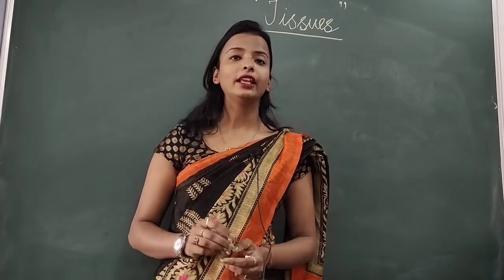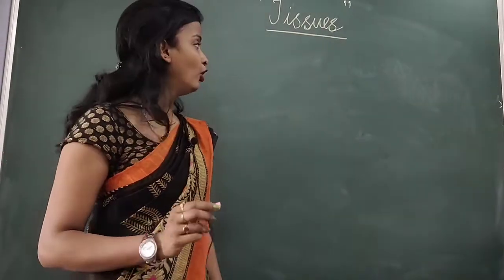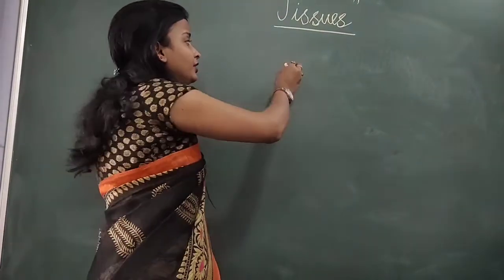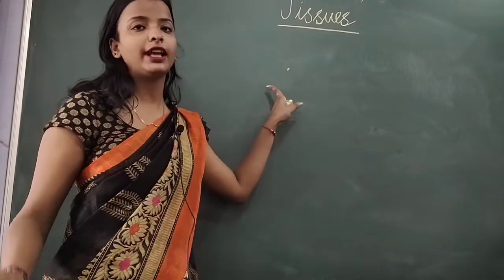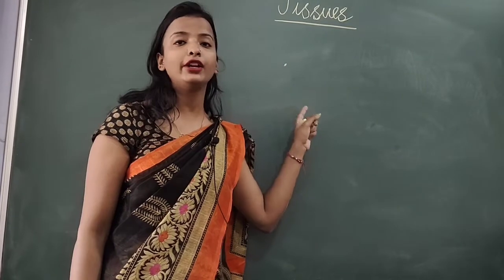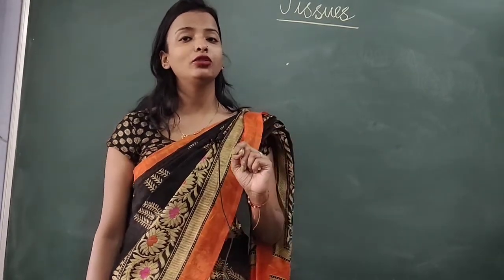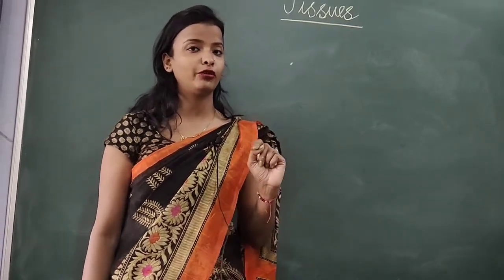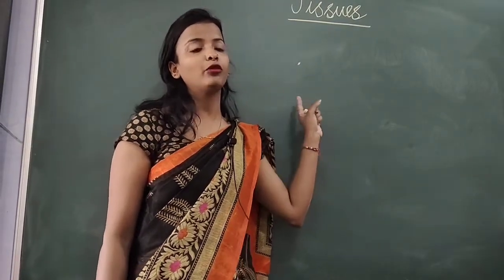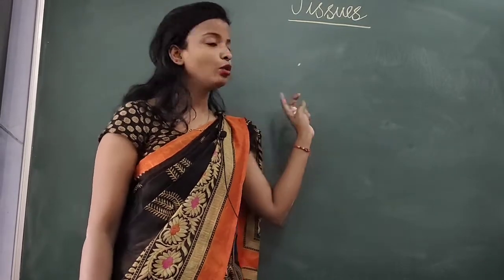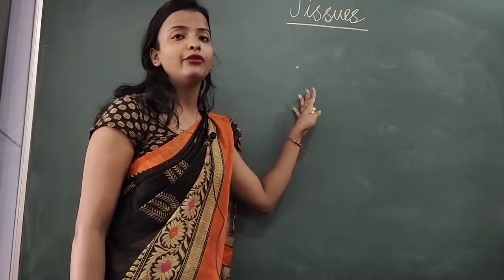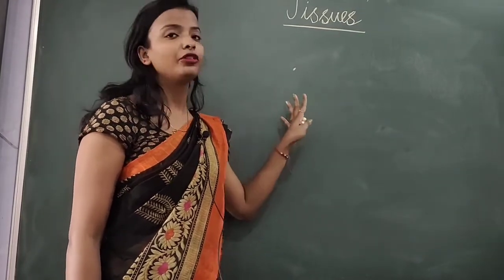Cells are the basic minute structure of the body, the smallest substance present in our body. So like this is a cell. This is the smallest structure present in the body, also known as the basic structural and functional unit of life. Why is it known as the basic structural and functional unit of life? Because it provides the basic structure to the body as well as a particular function to the body. So cell is the smallest structure of the body and the basic structural and functional unit of life. This was about the cell.